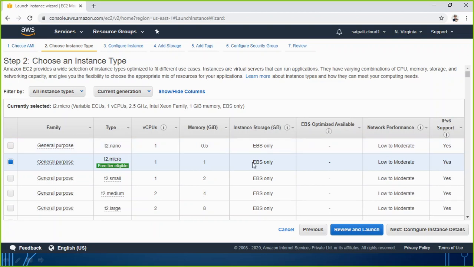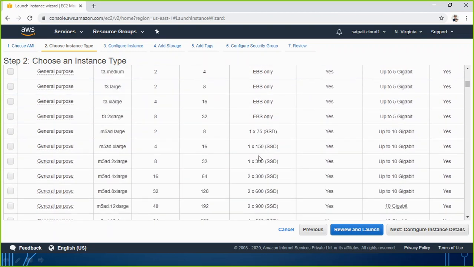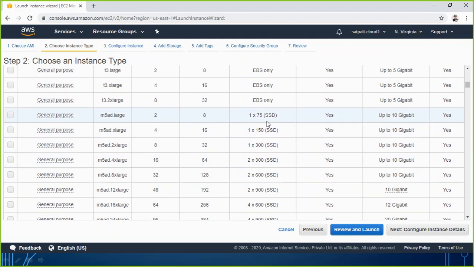Instance storage, most of them are having EBS only. Some of them can go for SSD, where if you go with the type of M5AD large, then you will be getting 2 virtual CPU, 8 GB of RAM, and 1 SSD storage of 75 GB. You can have here also SSD of 150 GB, that will be 1 SSD. So these are the types of the machine.